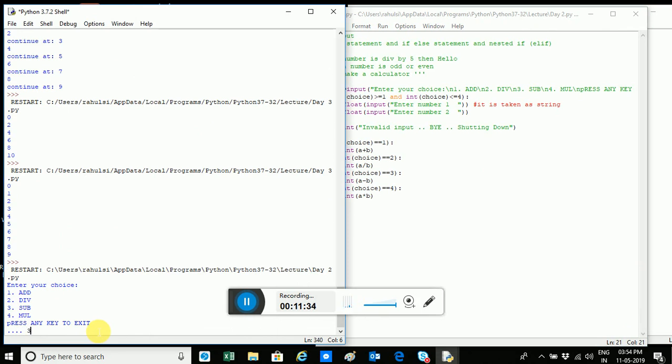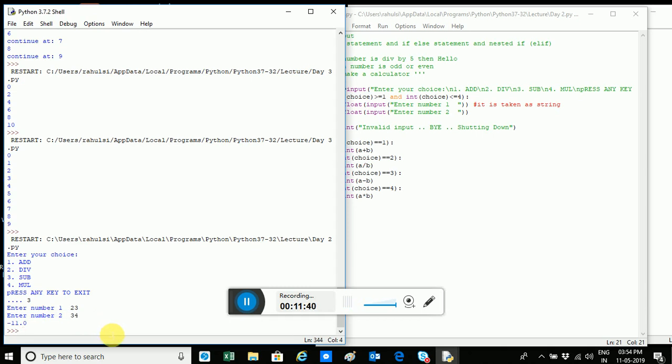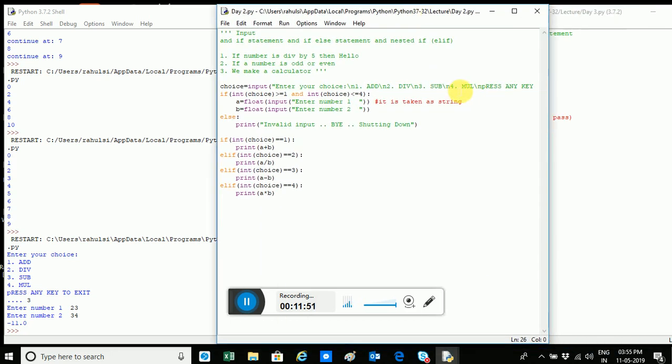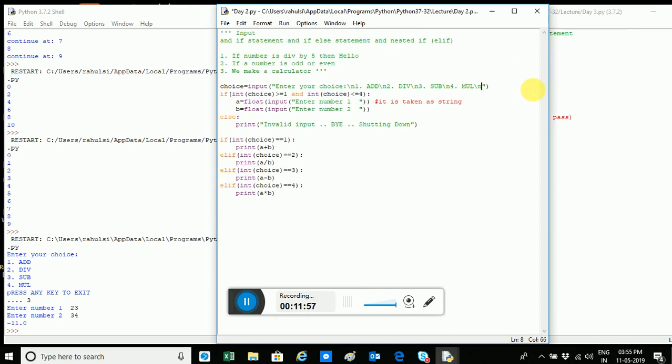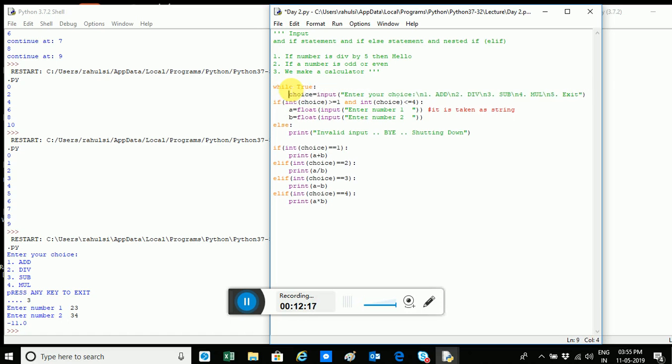I pressed the enter key and it asked me to enter two numbers, 23, 32, and the output came. Okay, and it has exited by itself.